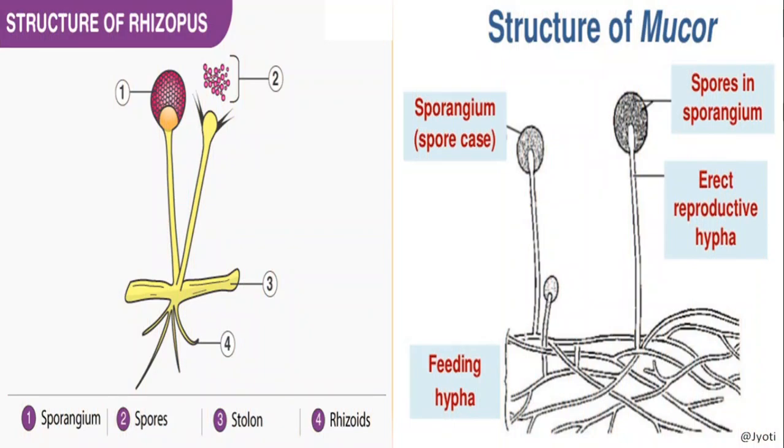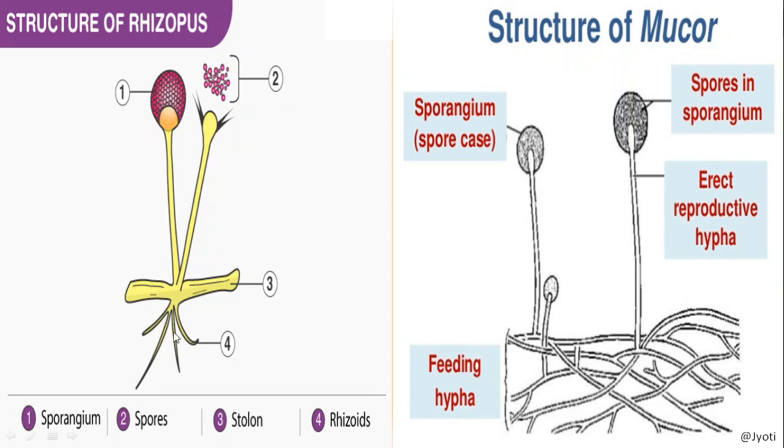Yes, here you can see this is the Mucor. In Mucor you can see the sporangium, the fruiting body, is there. Inside the fruiting body the spores are produced, so it is endogenously produced. And this is the mycelium, and this horizontal branch is called stolon, from which the rhizoids are developed below the stolon, and they absorb the nutrients.